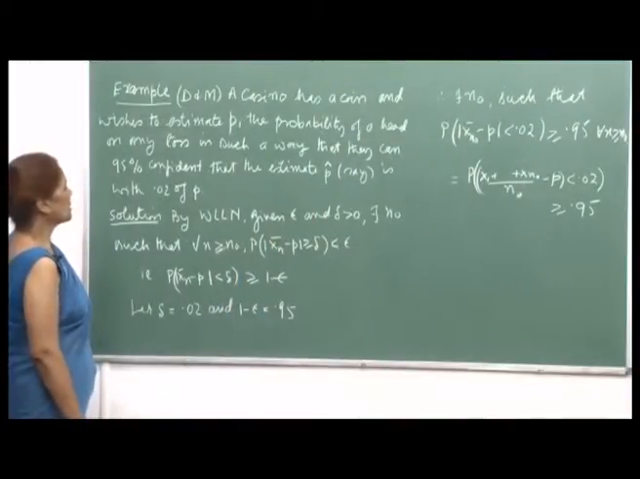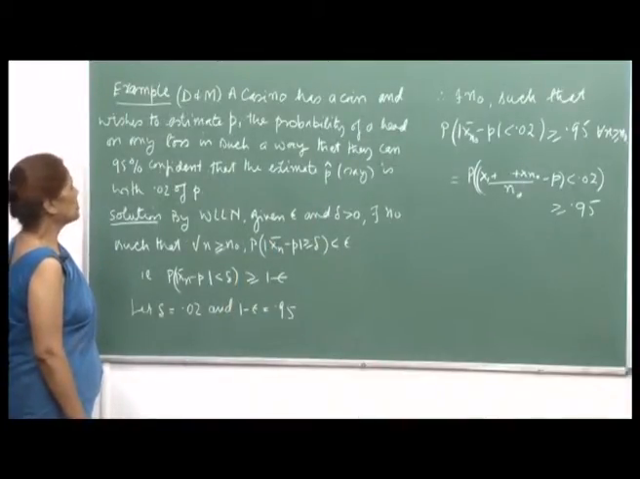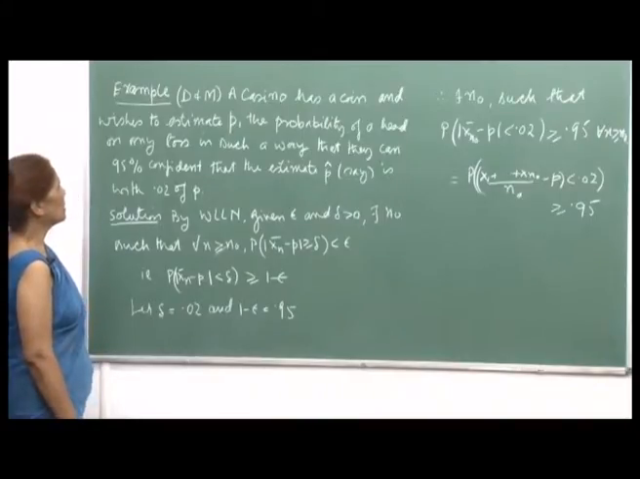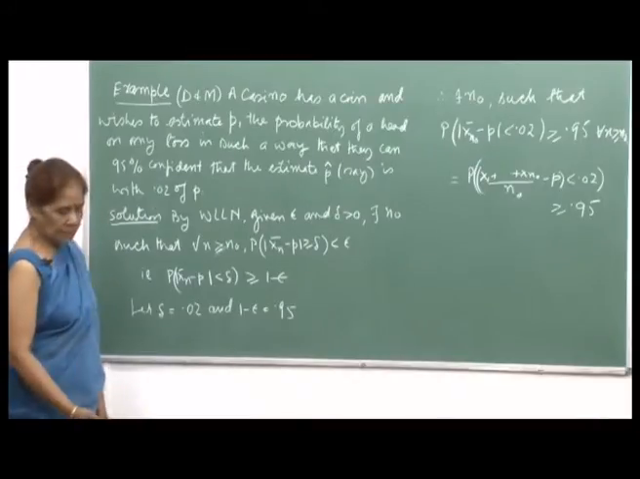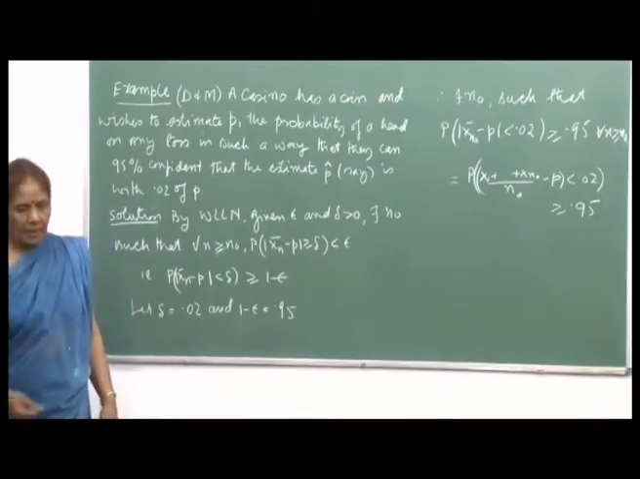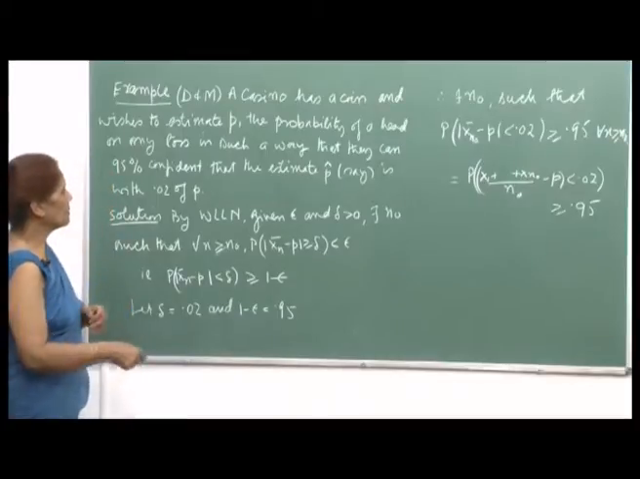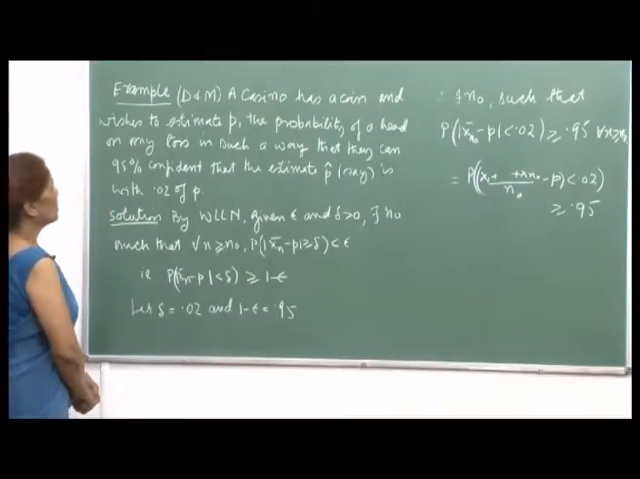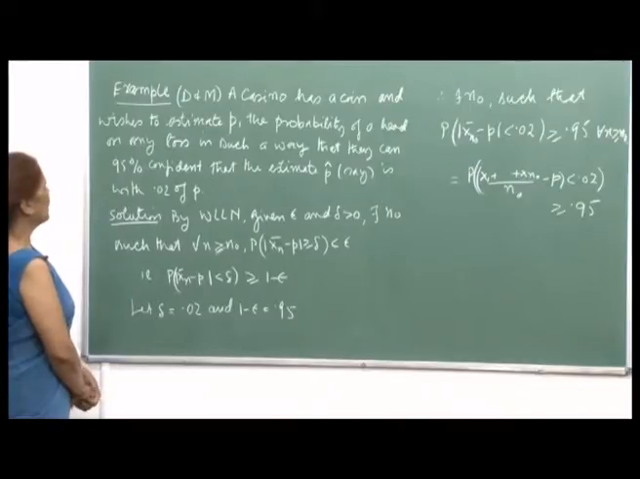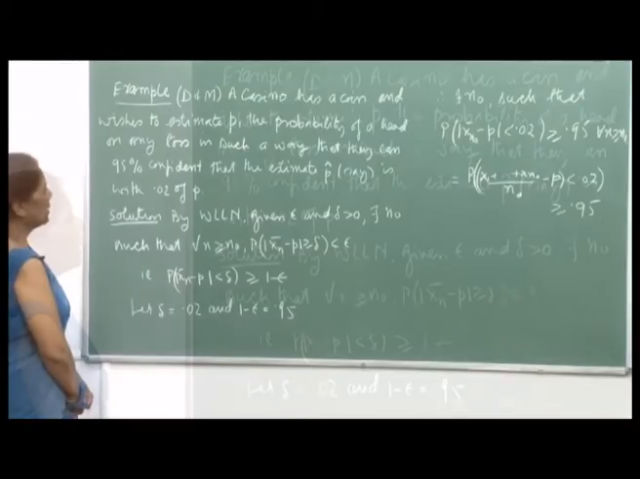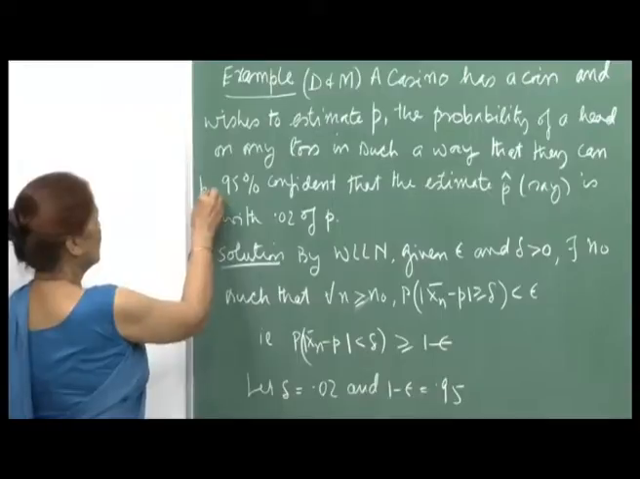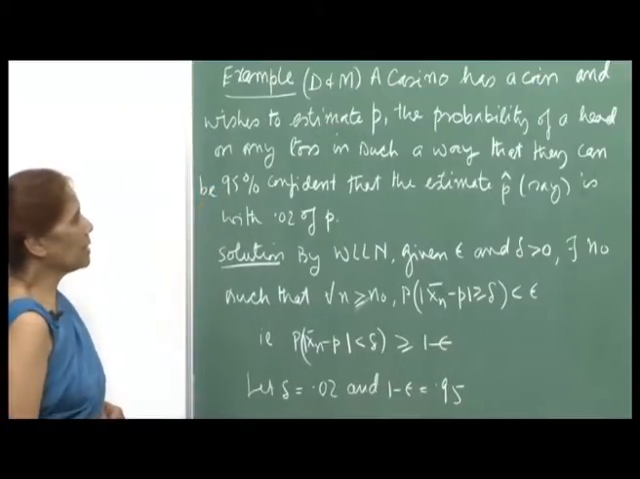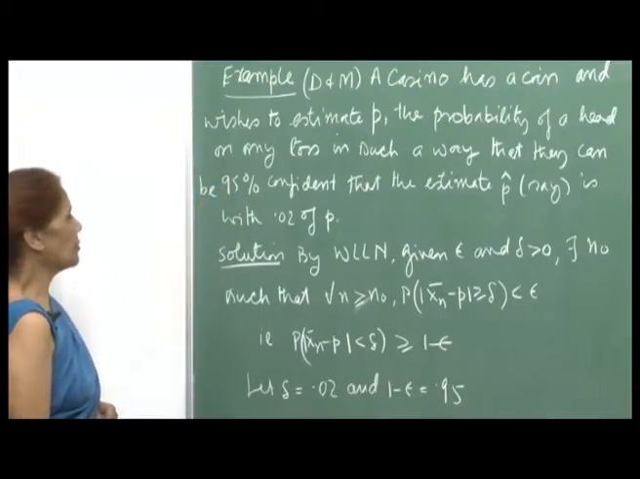So, now let us look at this interesting example. This is from Dudewicz and Mishra, and I will give you the references at the end of the course. A casino has a coin, and the game is people betting on tossing a coin to show a head. So, a casino has a coin and wishes to estimate p, the probability of a head on any toss, in such a way that they can be 95% confident that the estimate p hat is within 0.02 of p.